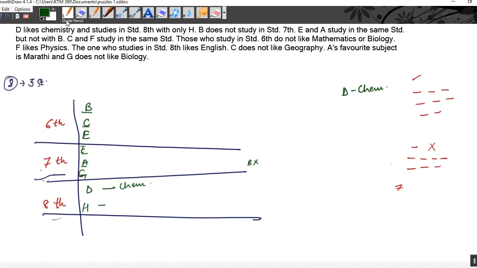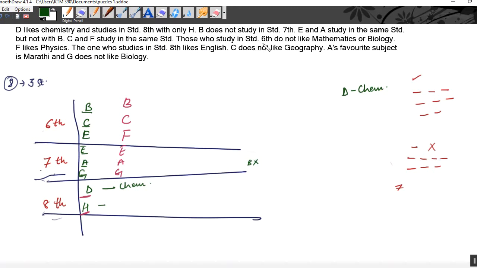Okay? Wait. Let me write again. Here B, C and F. Here E, A and G. Here D and H. Okay? Now, what is given to us? Now we know the standards of every person, but now we need to find out the subjects studied by them.